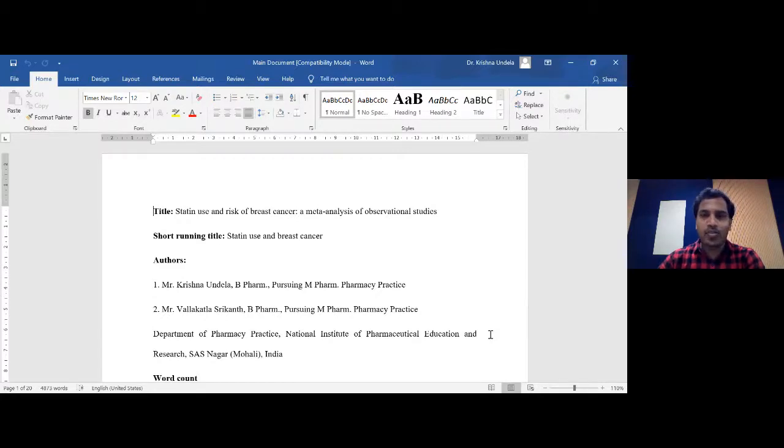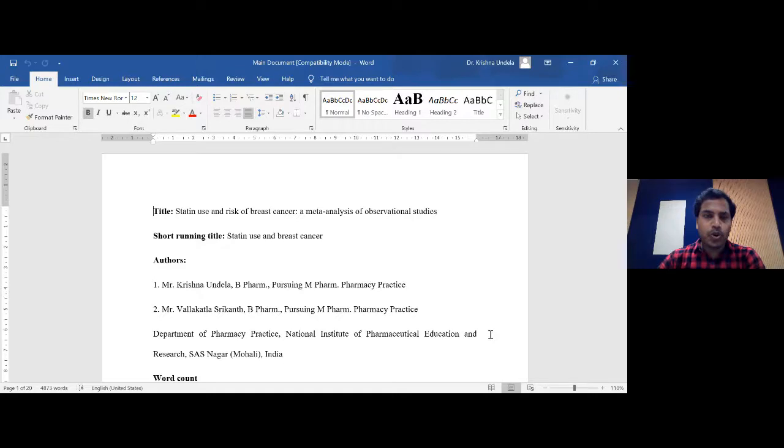Before that, I'm just making an announcement for this session. We had a speaker from JSS Medical College, Dr. Praveen Kulkarni. Because of unavoidable reasons, he could not join today, and that's the reason I thought I could take up this session. Anyway, I had some publications about systematic review and meta-analysis. I thought I could show you one of my manuscripts, just to give you a glance at how a manuscript of a systematic review and meta-analysis looks.